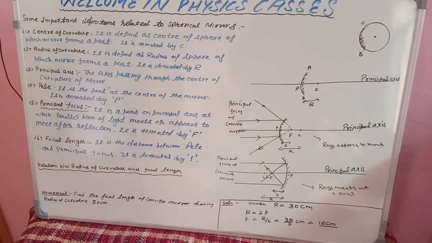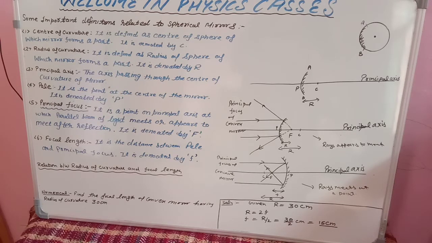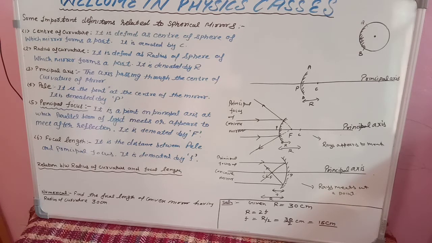Okay, so let us start our today's topic. Before that, let me recapitulate that in our last topic we have studied about the two types of mirrors, that is convex mirror and concave mirror. Students, convex mirror and concave mirror both are parts of a spherical mirror. We have also studied about the image formation by plane mirror.